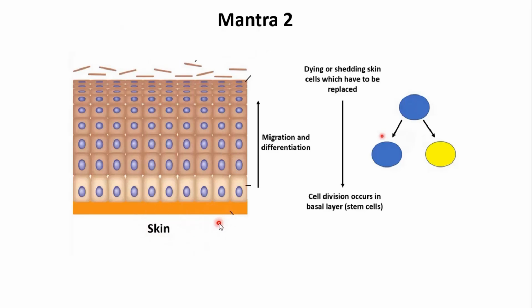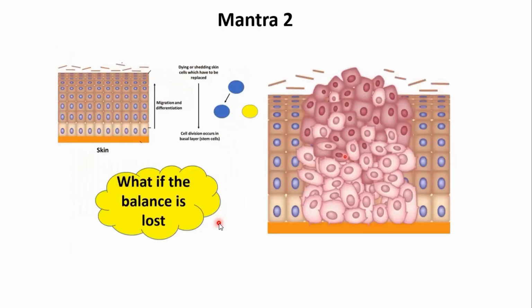So we have a fine balance between cell death and differentiation on one side and cell division on the other side. What will happen if the balance is lost?